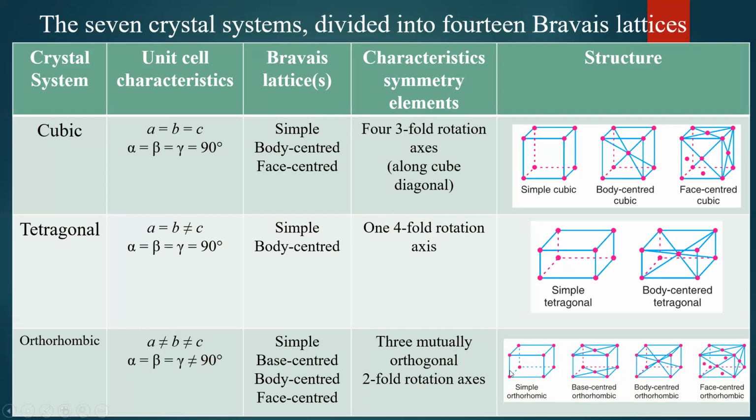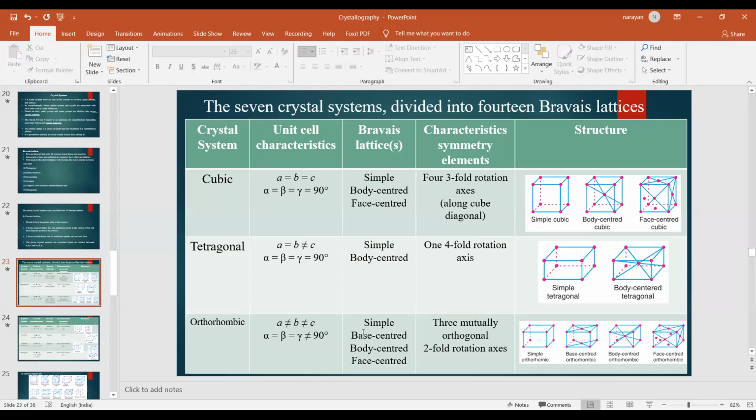This is the structure of the orthorhombic. Here, A, B, C are not equal. Okay, then base centered means that on the upper surface and on the bottom surface, you can observe one lattice point. That is called as base centered orthorhombic. Then body centered orthorhombic is observed here. So I hope this must be